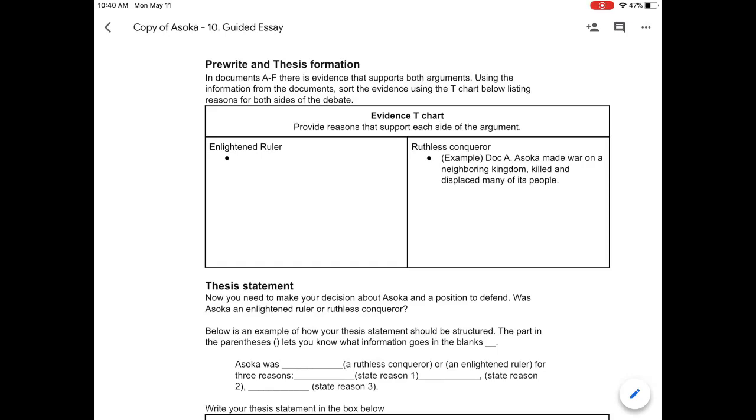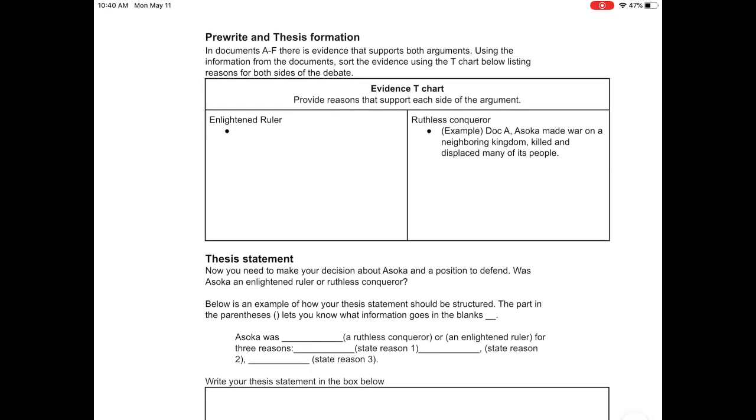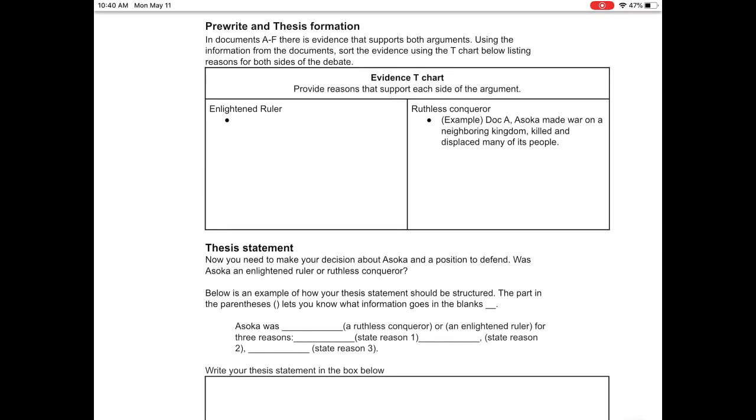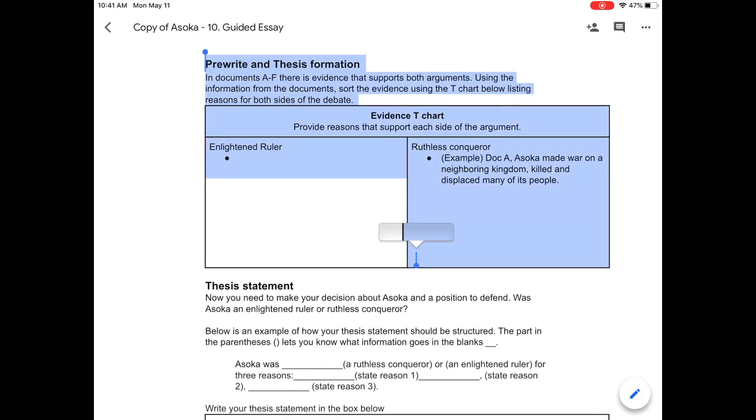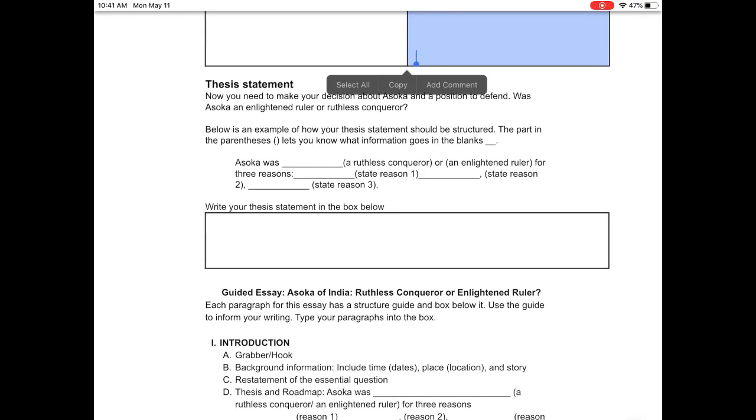All right, so here is lesson 32. In lesson 32, you're going to be continuing the work that you started the day before. Before, you did the pre-write and thesis formation section, right up here at the top, and you just did this T-chart portion. So this part should be complete with evidence from both documents.